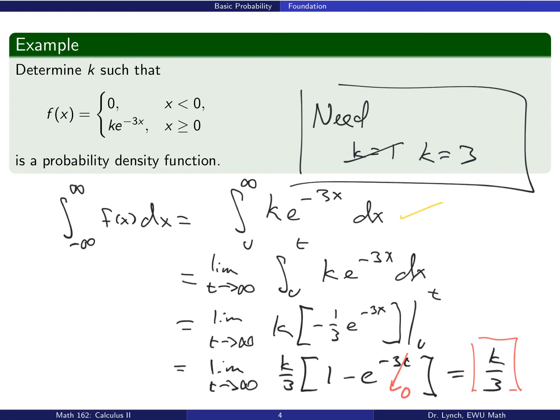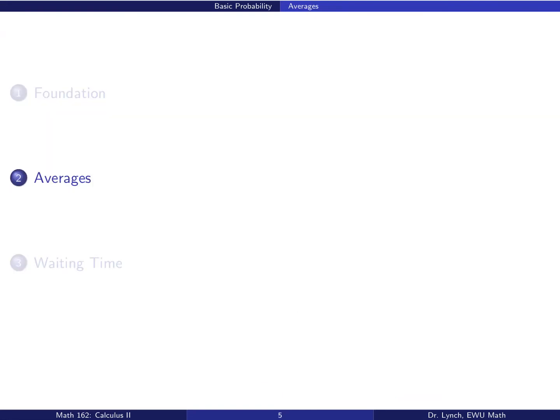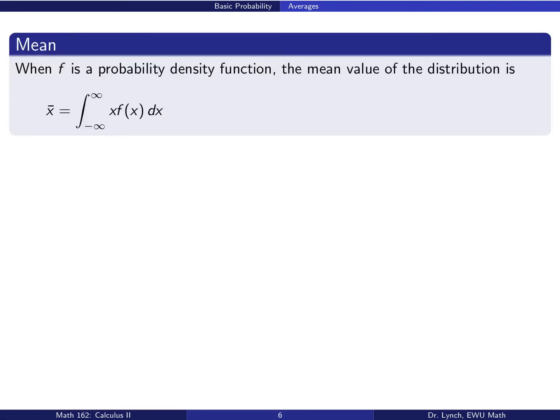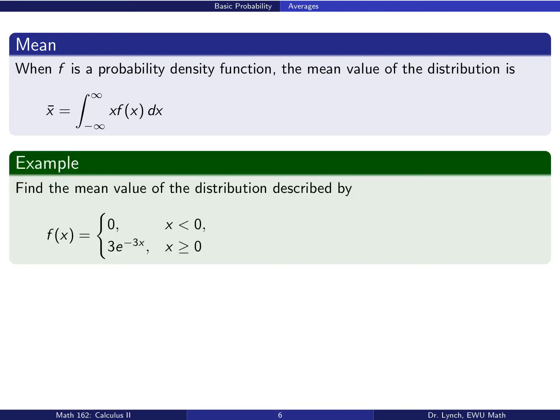function. Okay. Let's go ahead and talk about averages. When we talk about averages, usually we mean the arithmetic mean, and the arithmetic mean is sort of like the mean value of the distribution. When f is a probability density function, the mean value of that distribution is integral from minus infinity to infinity of x times f of x dx. You'll notice that this is a lot like the center of mass of that probability density function, and it exactly is.